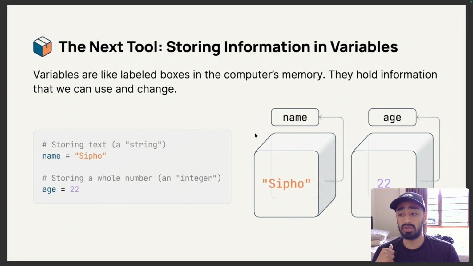So we get two. The first one being text, which is called a string, or whole numbers, which is called an integer. We can see here, for example, when we're storing a text or a string, in this case, our name is going to equal quotation marks Sipo. And if you're storing a whole number or an integer, in this case, we can see age is equal to 22. When you're using a number, you don't use quotation marks, because if you do, it will take it as a string or a text and not a number.